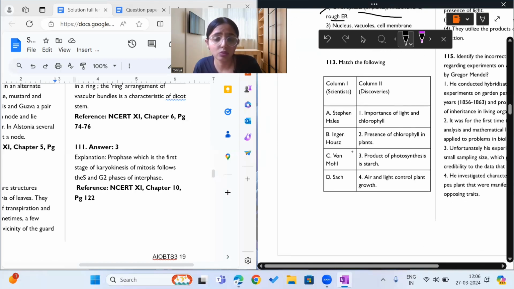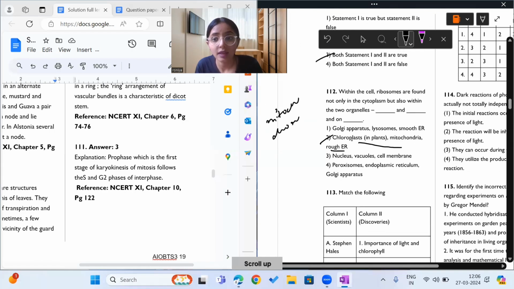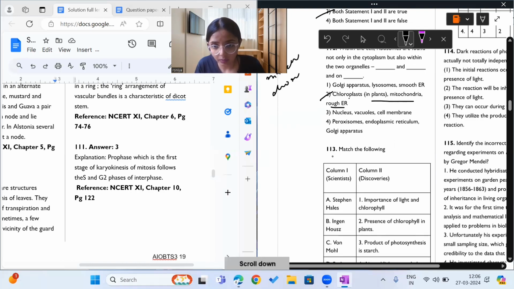Okay, why are ribosomes found on RER? Because it has a function of protein synthesis. And chloroplast and mitochondria are semi-autonomous organelles. That is the reason they have ribosomes.